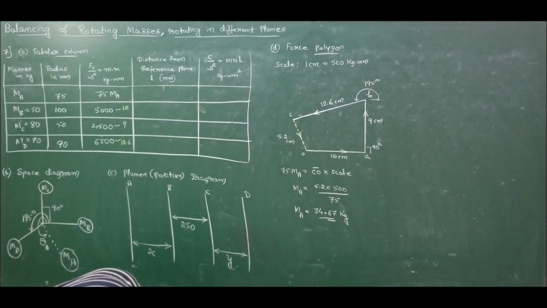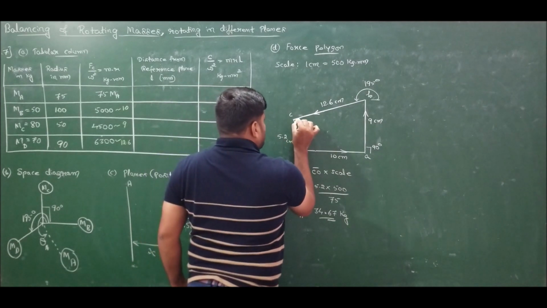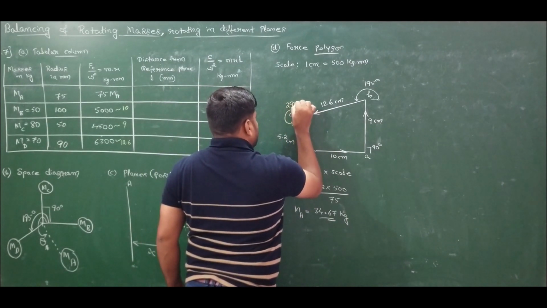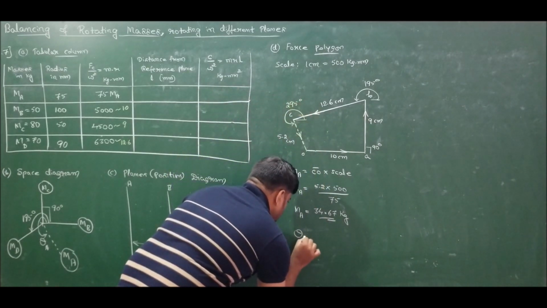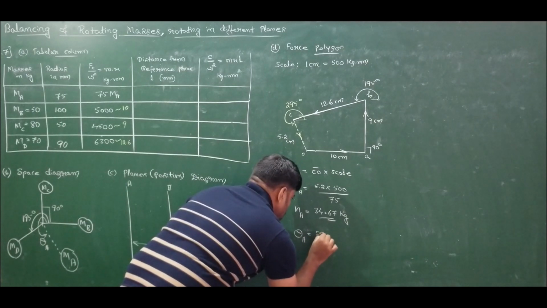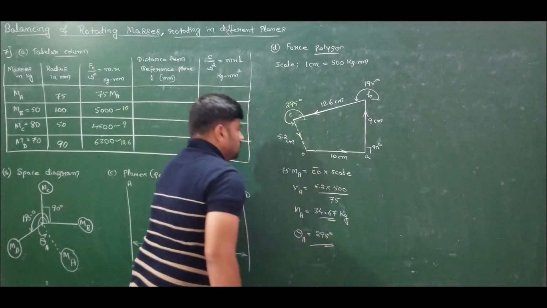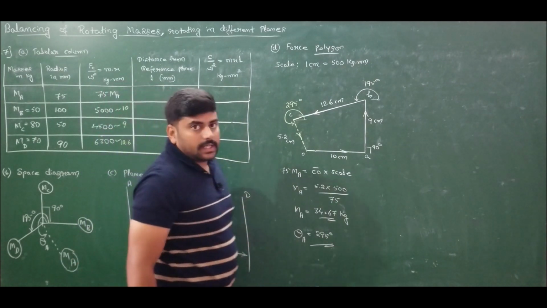So mass of A is 34.67, whereas angle of A, that is theta A, is turning out to be 295 degrees. So this is the solution for mass A and theta A.